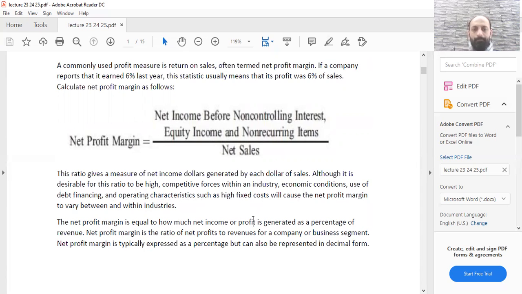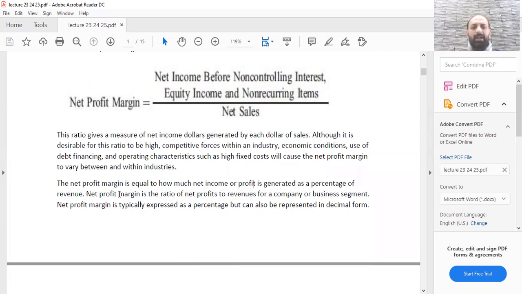It means that if the market is very competitive and your competitors are trying to sell at a very low margin of profit, then since you have to compete with them, obviously the price you set will have a very small margin of profit in it. So different factors can affect this net profit margin ratio.